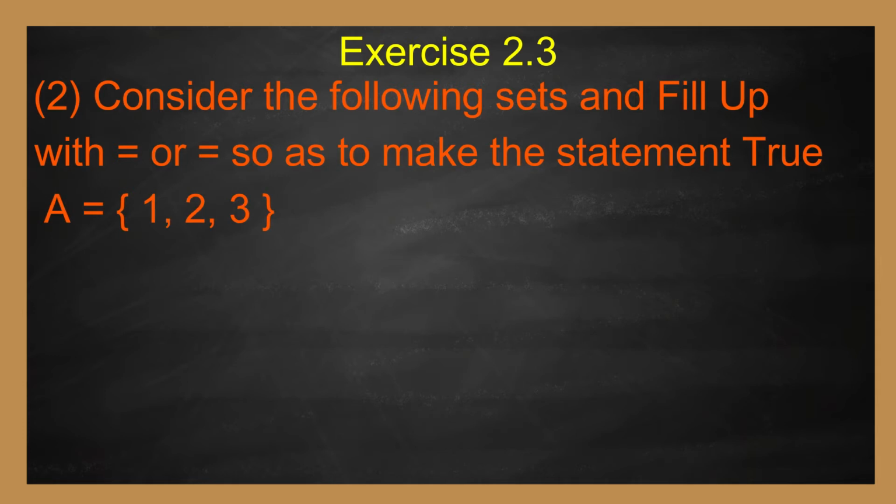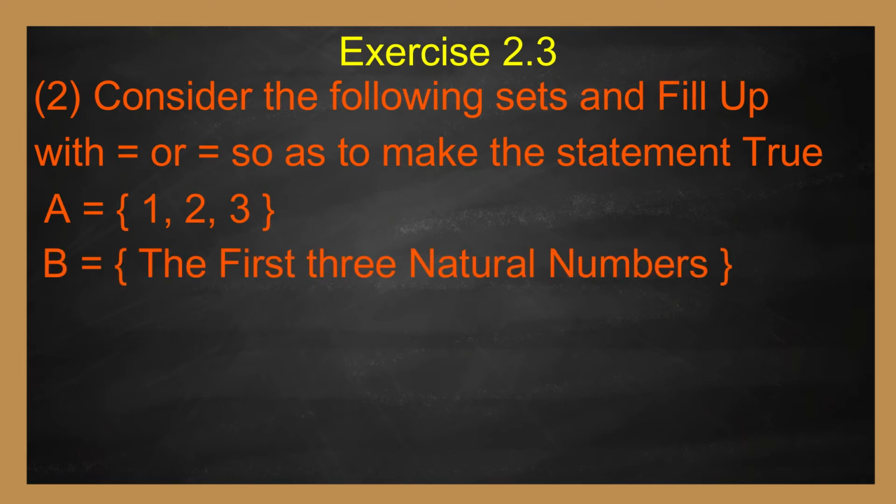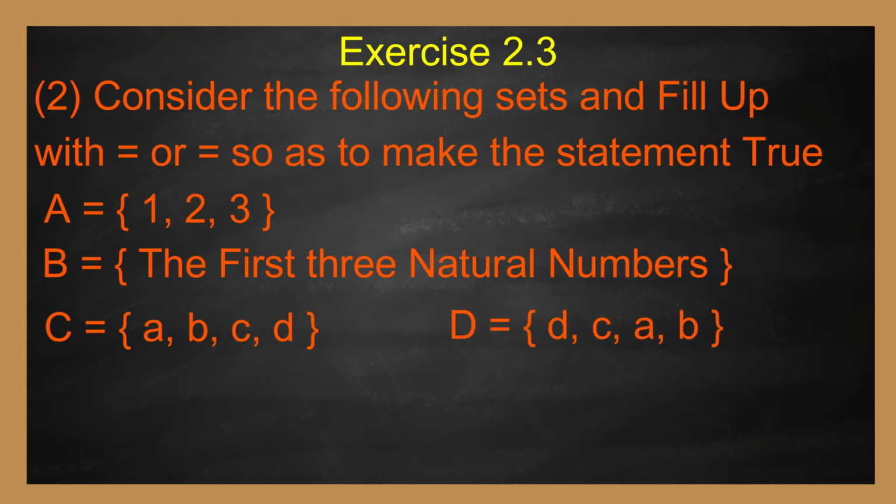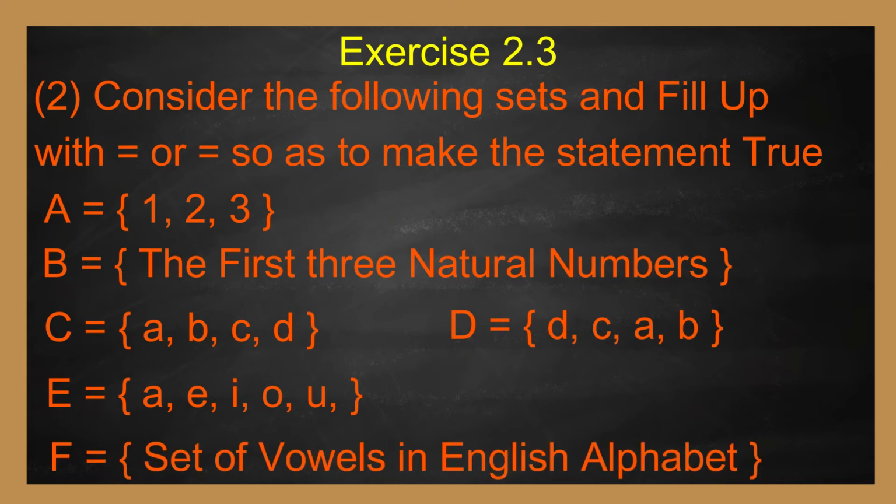A equal to set of 1, 2, 3 and B equal to set of the first three natural numbers and C equal to set of A, B, C, D and D equal to set of D, C, A, B and E equal to set of A, E, I, O, U and F is equal to set of vowels in English alphabet.